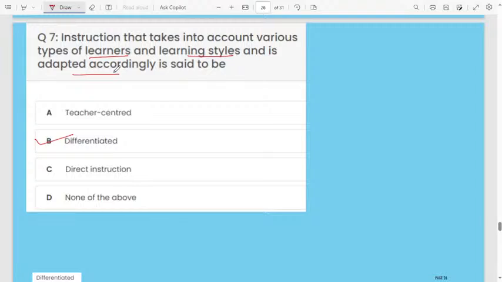See, because every student's IQ level, understanding level, learning level, even their reading capacity, understanding of the concept, everything will be different. Not every student's thinking capacity and learning level is the same. That's why differentiated. Therefore, considering all types of learning styles, and adopting different methods for different groups of students, everything will be important.